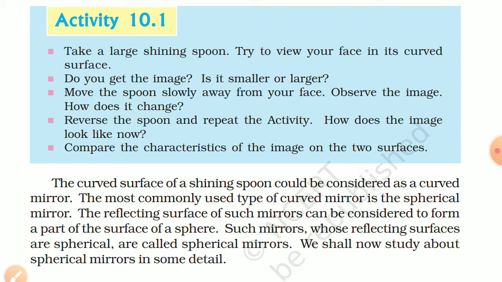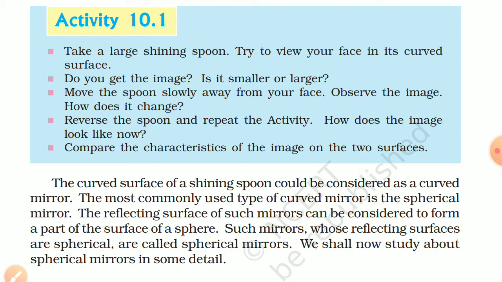Now the second thing, we have to reverse the spoon, and then we see. When we reverse the spoon and see our face, it will be virtual and diminished in size, means very small in size. Now if we move that spoon away from our face, the image will continue to be virtual and diminished in size. There will be no change. And finally, the image will be diminished to a point size, as the spoon will be very far.